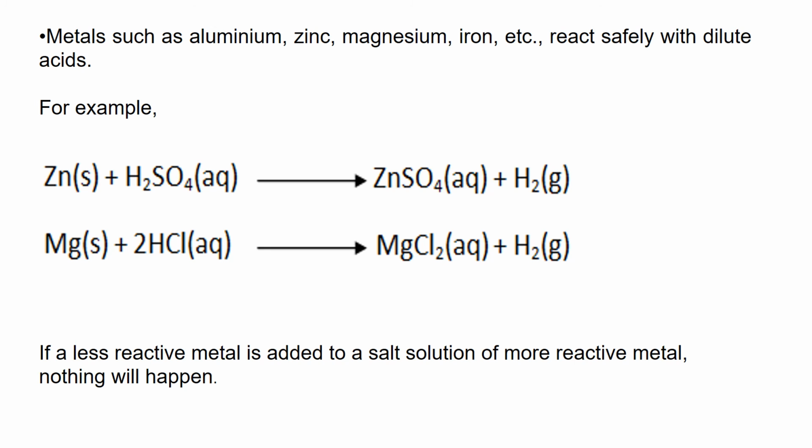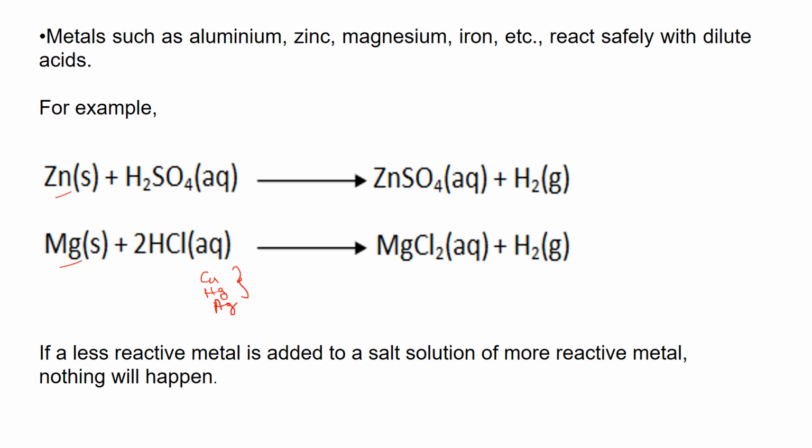Zinc, magnesium, iron, they are able to displace hydrogen. Why? Because zinc is above hydrogen and magnesium is also above hydrogen. Whereas the metals which are below hydrogen, like copper, mercury, silver, are not able to react with the acid to release hydrogen gas.